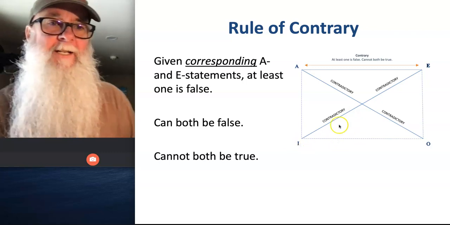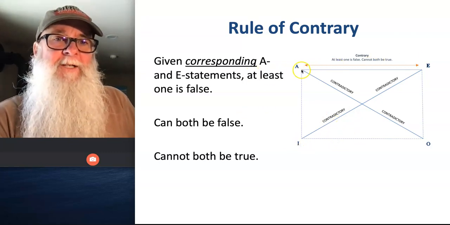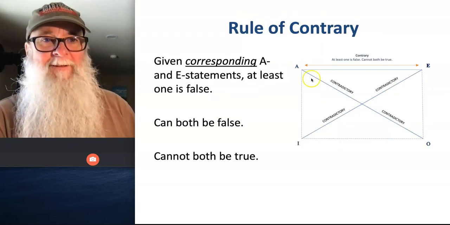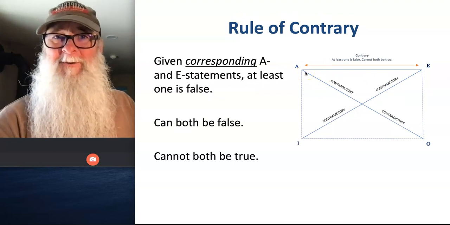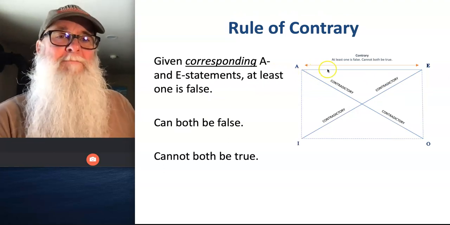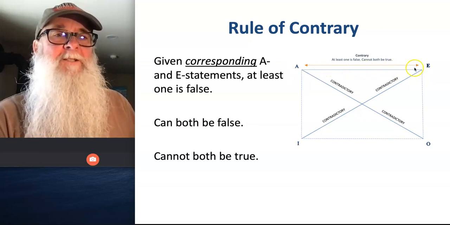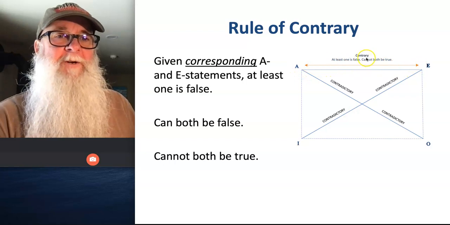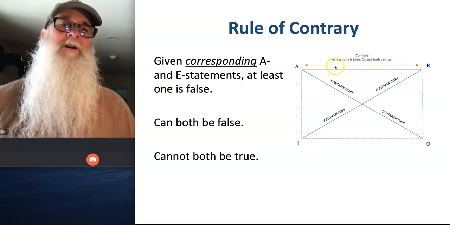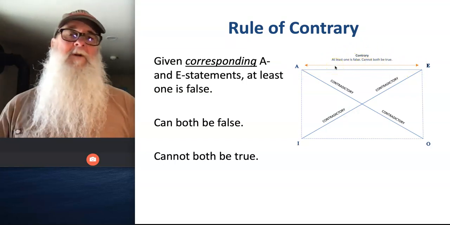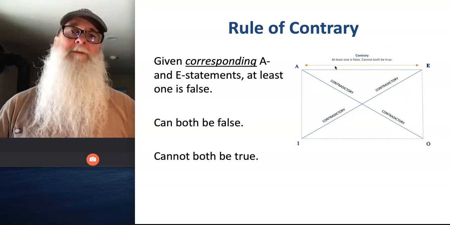Okay? And you can see I've modified the top line of my square here, almost as if I'm creating a new square of opposition, to change that broken line connecting corresponding A and E claims to be a filled line. And I've even got an arrow going back and forth, and my reminder up here of the rule of contraries. Okay, so corresponding A and E claims can't both be true at the same time.